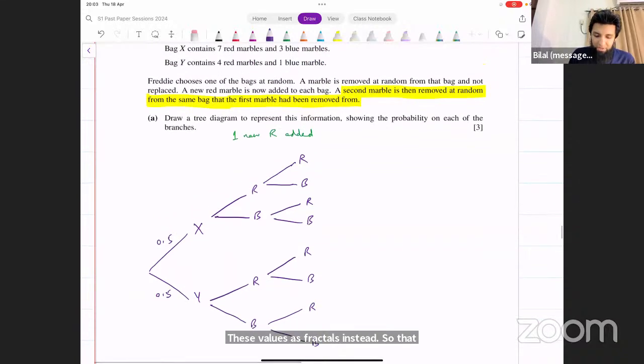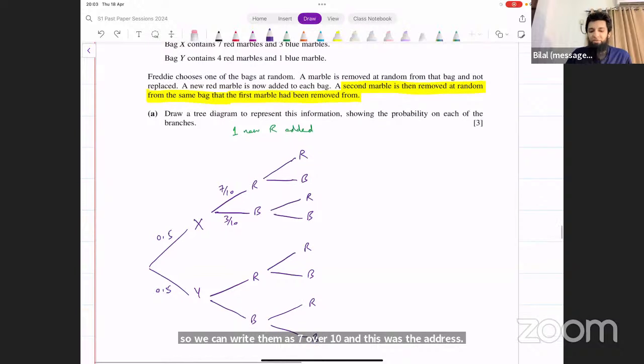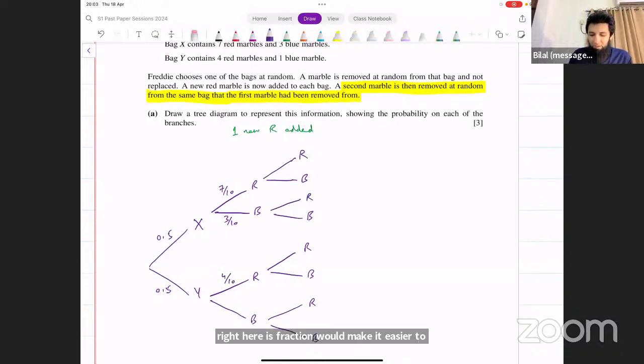So red marbles were 7 initially, so we can write them as 7 over 10, and this was 3 out of 10. So total balls were 10, 7 were red, 3 were blue. Writing this as fractions would make it easier to understand what to do in the next step. This is 4 over 5, because we had 4 out of 5 red marbles, and then here it was 1 over 5.